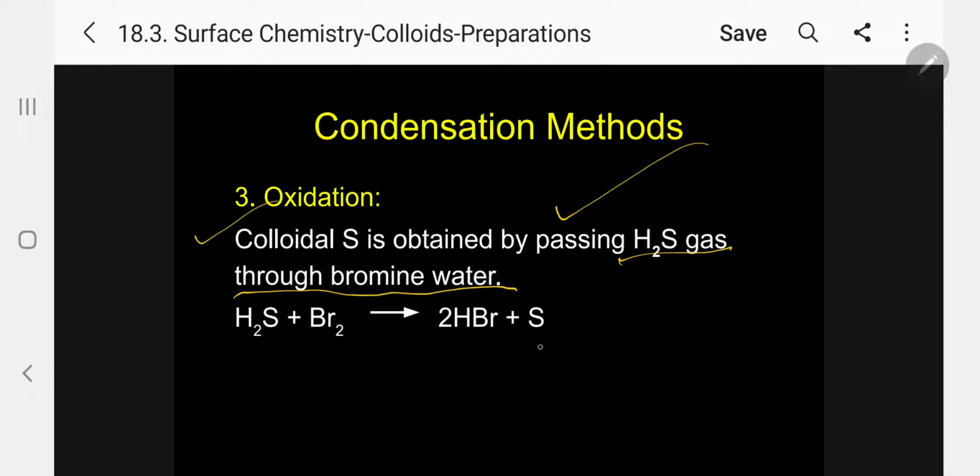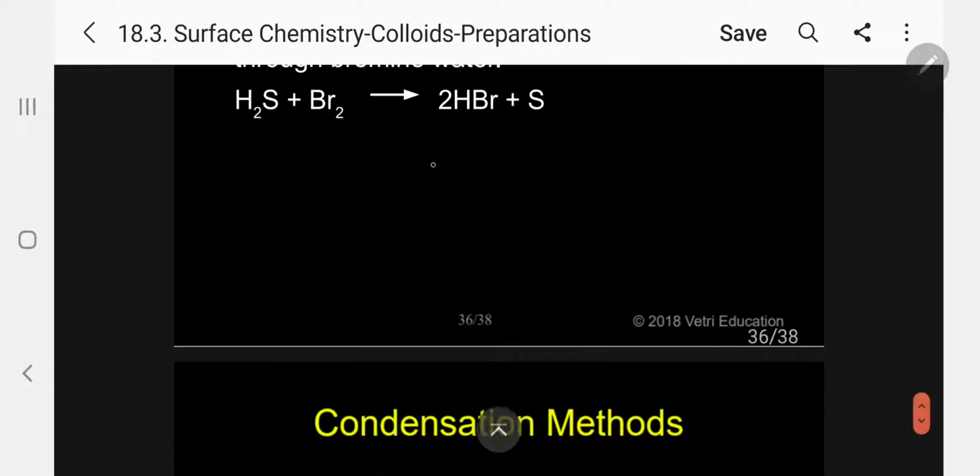So by passing H2S through bromine water, we get HBr, and sulfur is converted into a sol. By oxidation, we get this; the addition of oxygen or any electronegative element is called oxidation. So this is called oxidation.